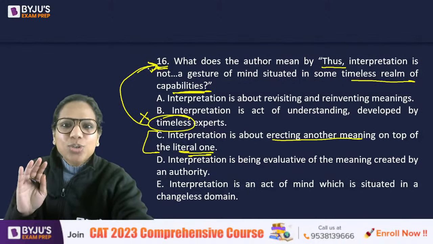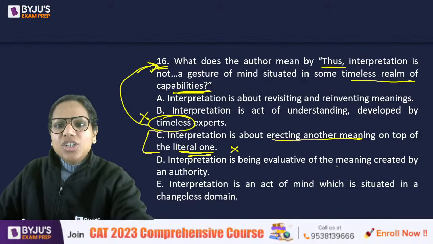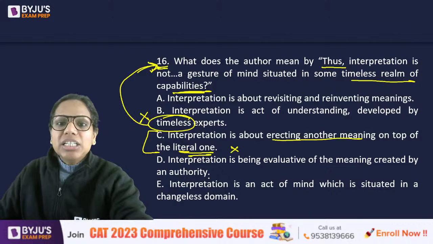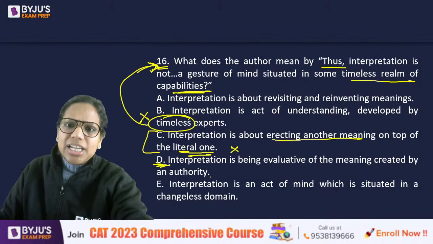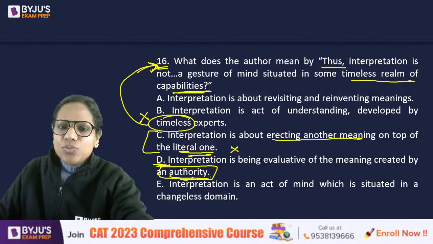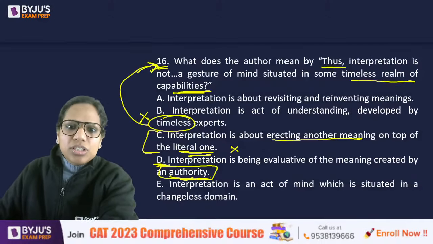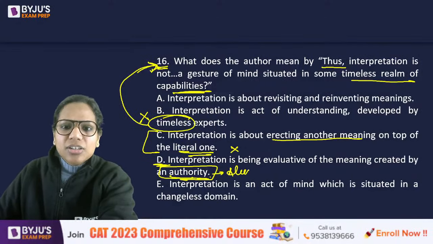I have to stick to this sentence, isn't it? There is nothing like that in the sentence. Interpretation is being evaluative of the meaning created by an authority. Let me keep this in the fold. But created by an authority was not something that I encountered here, right? Timeless realm of capabilities must be evaluated, but there was no mention of authority. So this authority becomes alien in this context.